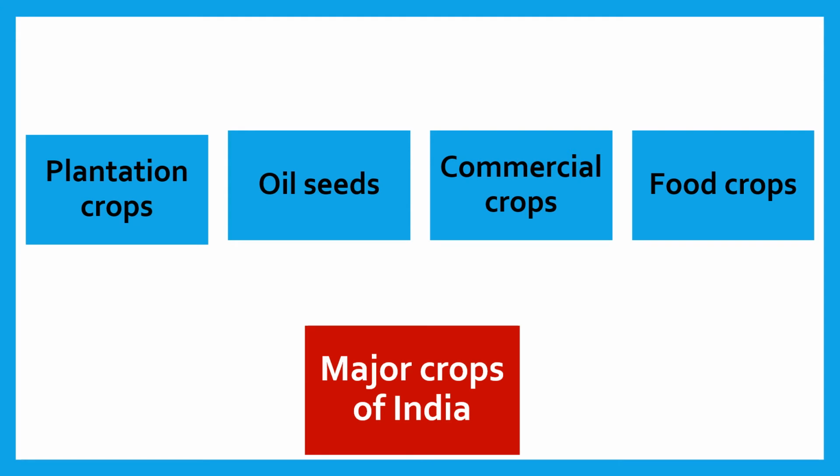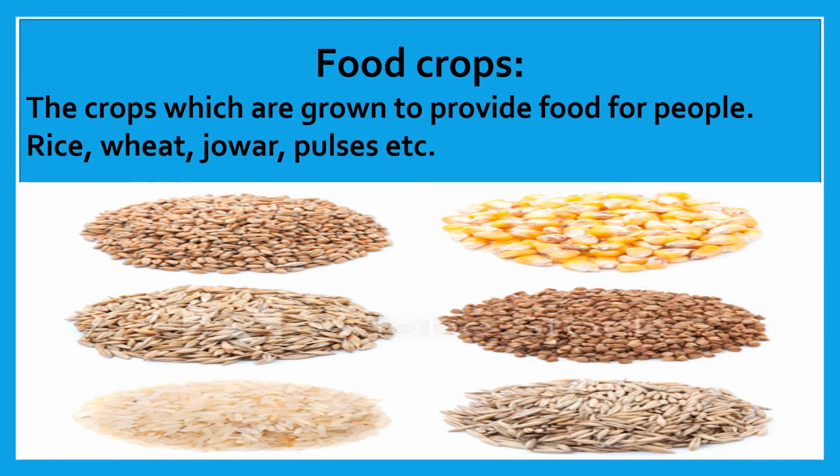Let's see the major crops of India: food crops, commercial crops, oil seeds, plantation crops. These are the major crops of India. First one is the food crops. What are food crops, children? The crops which are grown to provide food for people, like rice, wheat, jowar, pulses, etc., are known as food crops.